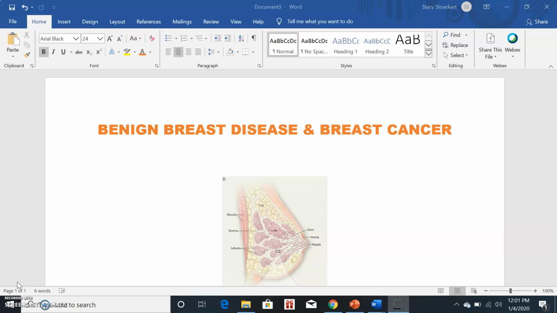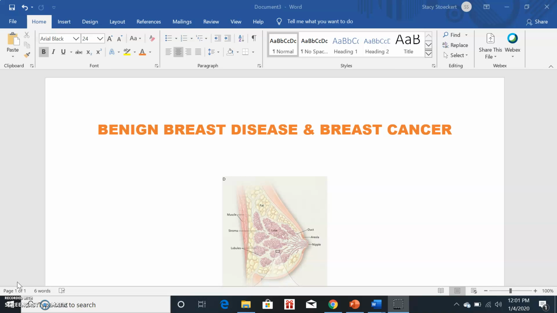Also estrogen exposure, which includes starting your period before the age of 12, starting menopause after the age of 55, women having their first child after the age of 30, women that never become pregnant, use of oral contraceptives, and women using hormone therapy that contains a combination of estrogen and progesterone.